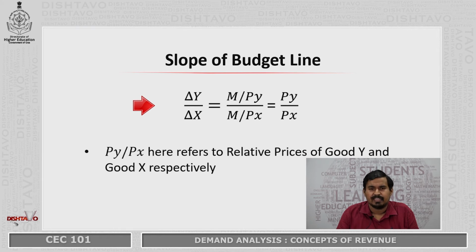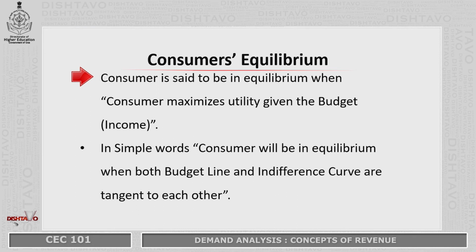Similarly, we have delta X, which stands for the change in commodity X, which is dependent on the money available with the consumer, that is M, divided by Px, that is the price of commodity X, denoted by Px. So, here Py by Px refers to the relative prices of good Y and good X respectively.